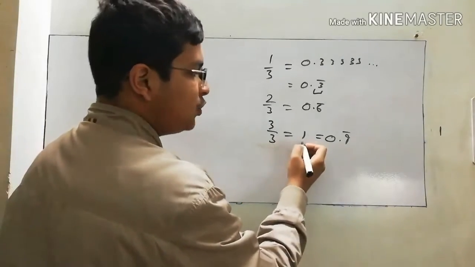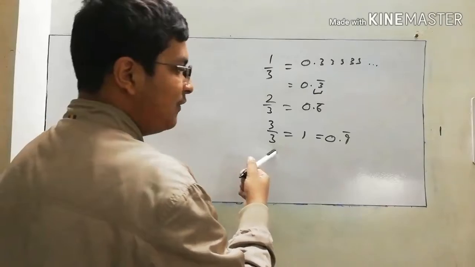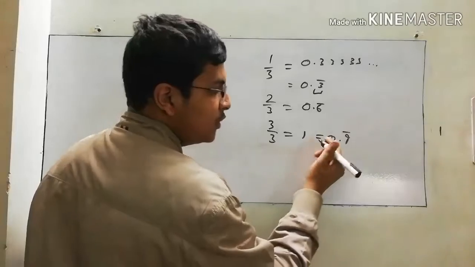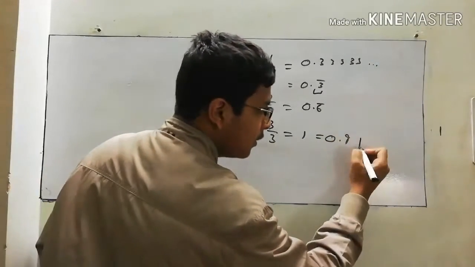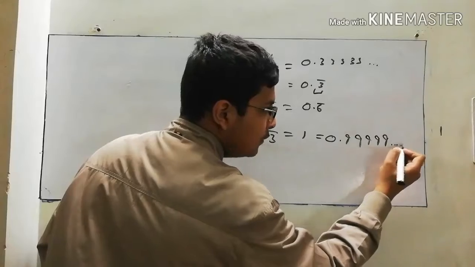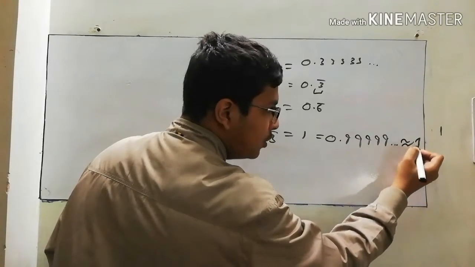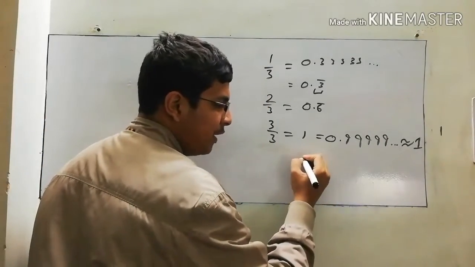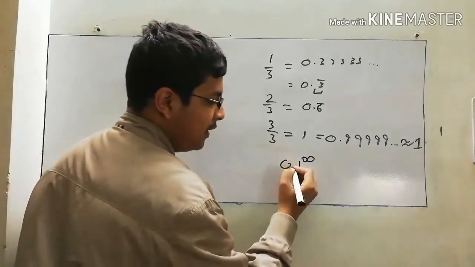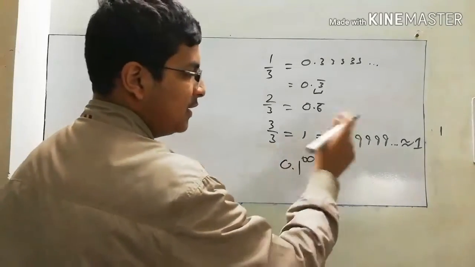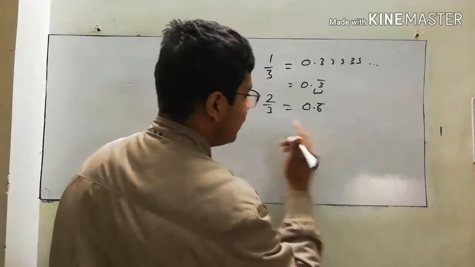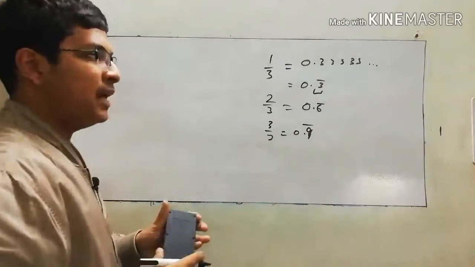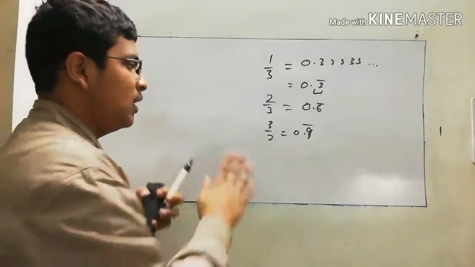So 3 by 3 is equal to 1 if we take it conventionally, but it is 0.99999 going on forever, which means there is a difference of 0.1 to the power infinity between 1 and this. So we cannot see any special pattern when the number has a periodicity of 1.